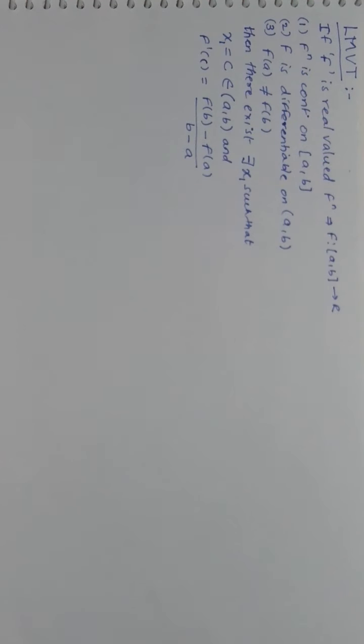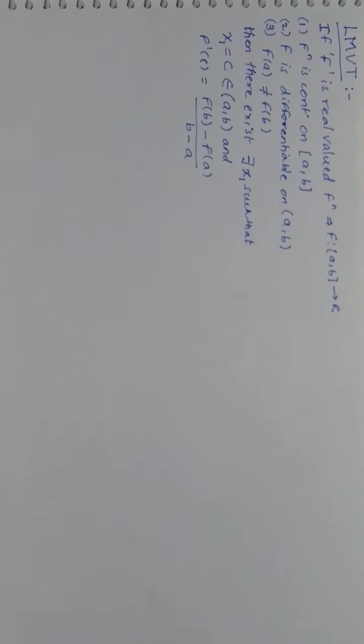So let us go to a recapitulation of it once again. It says that the function is defined from the closed interval a to b to real numbers. Condition number 1: the function must be continuous on the closed interval a and b, differentiable on the open interval a and b, that means endpoints are not included.